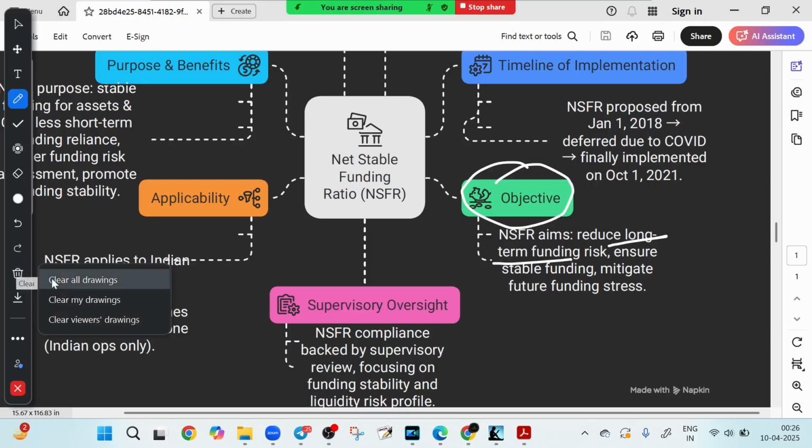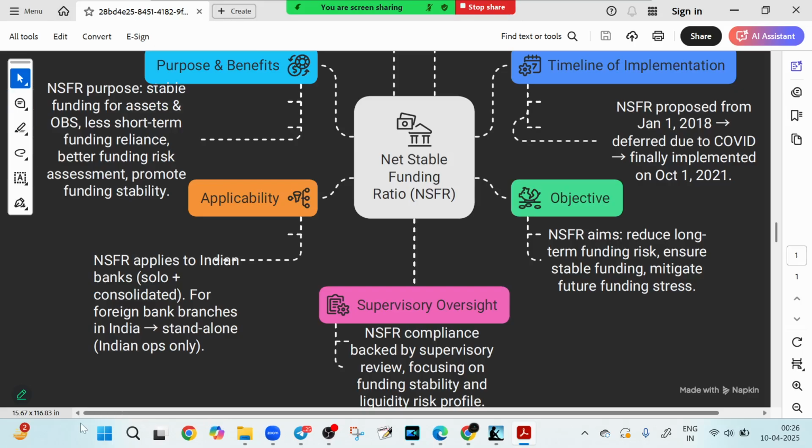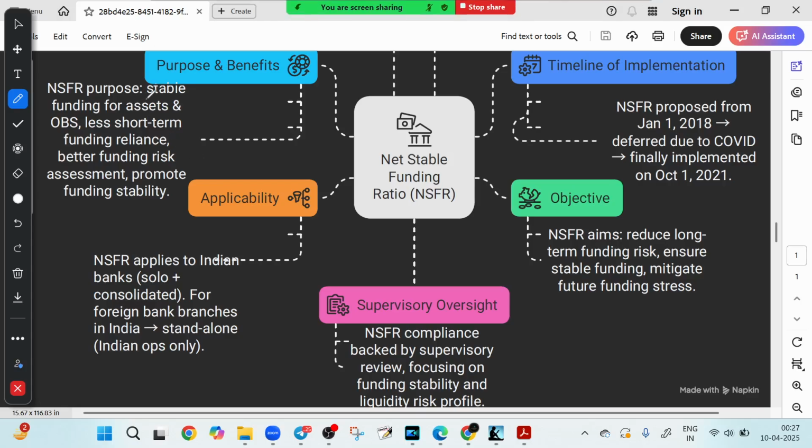Now if you look at the purpose and benefits, in the top right corner, let me show you what are the purpose and what are the benefits of NSFR. So here you can see that NSFR provides stable funding for all balance sheet items, whether it is asset, liability, or OBS. It reduces excessive short-term fund reliance and it improves the funding risk assessment, making the bank fully resilient.